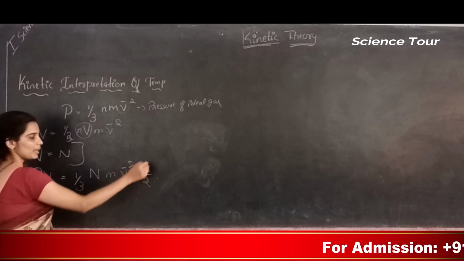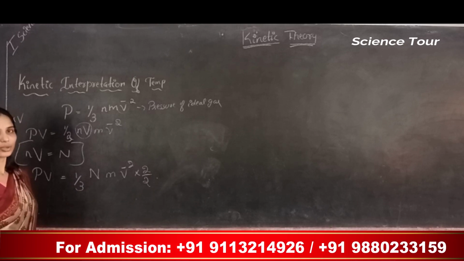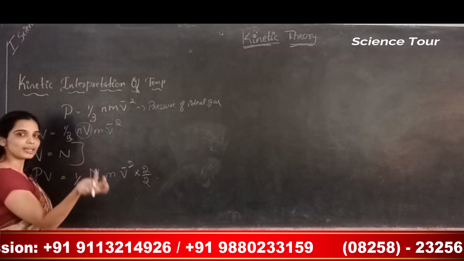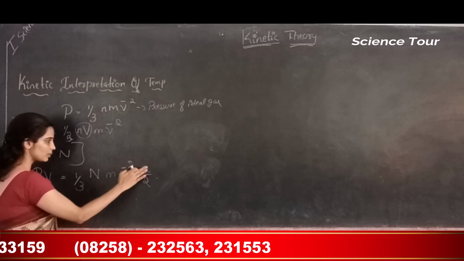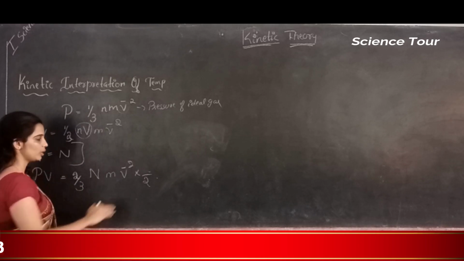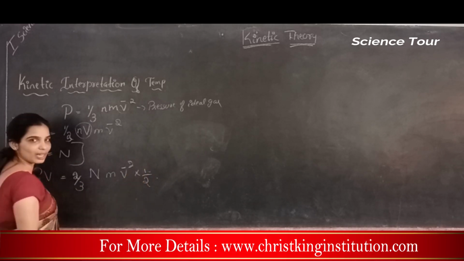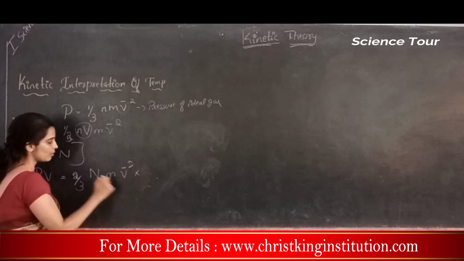No, because multiplying and dividing by 2 is equal to not doing anything. Now this 2 I write here. Have I made any change in the value? No. This is now left with half. When I write 2 here, this is left with half. This half I write here.